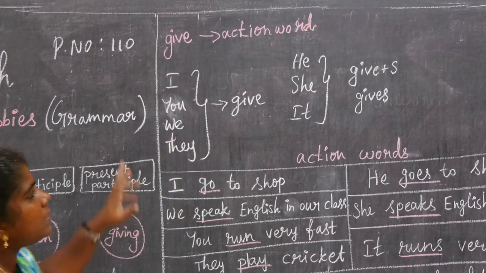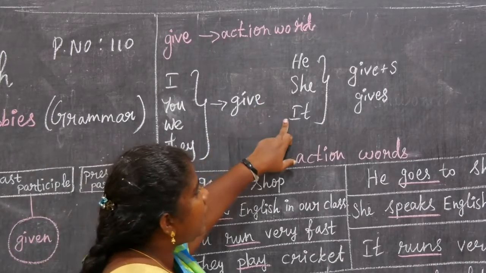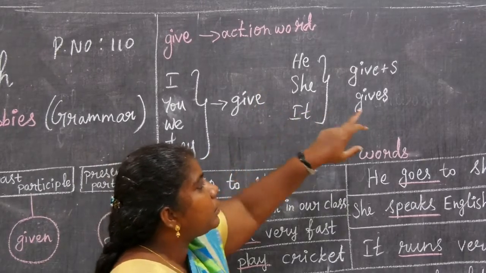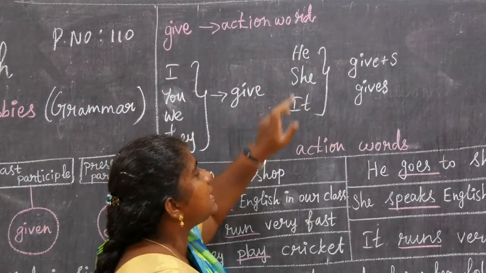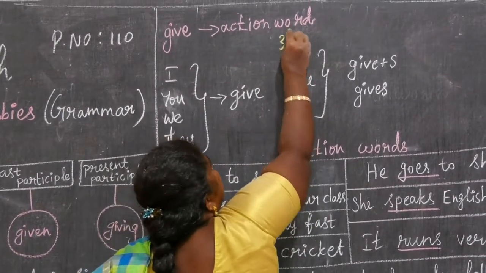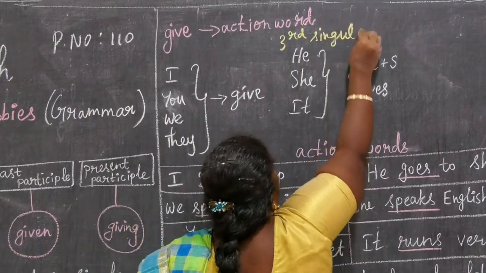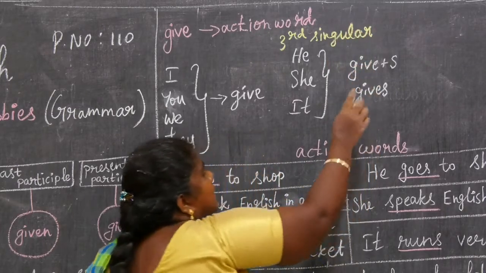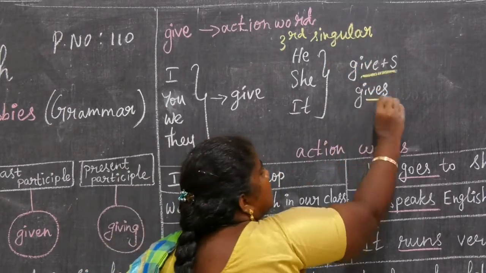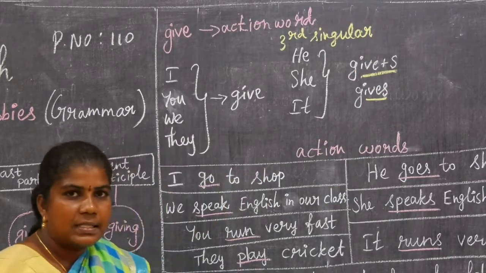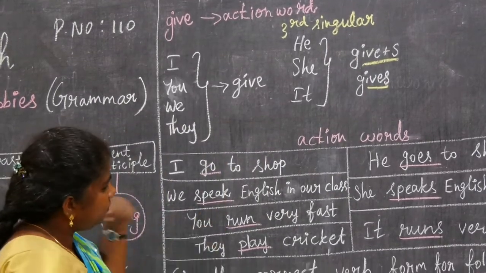Next one: he, she, it only. The give changes to gives. For the third person singular only, we use verb plus s. Action word plus s. Give plus s, gives. Okay, do you understand, students? Next.